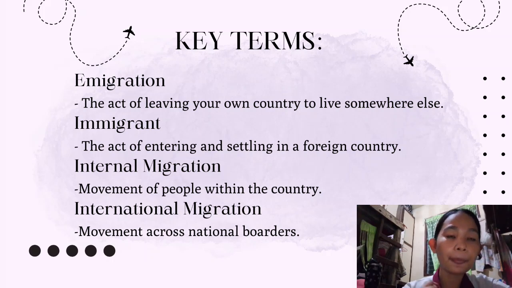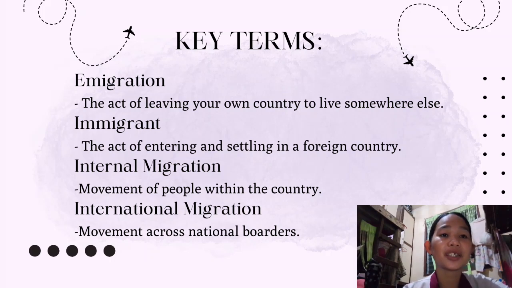If internal migration is the movement of a person from one place to another within the same country, international migration is the movement of people across national borders, from one country to another country. For example, Filipino OFWs moving from the Philippines to work in other countries like Saudi Arabia, USA, Singapore, and Hong Kong.